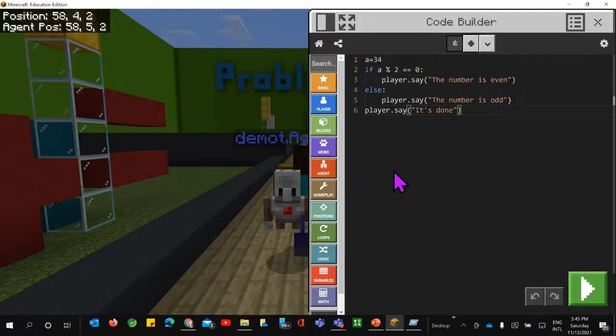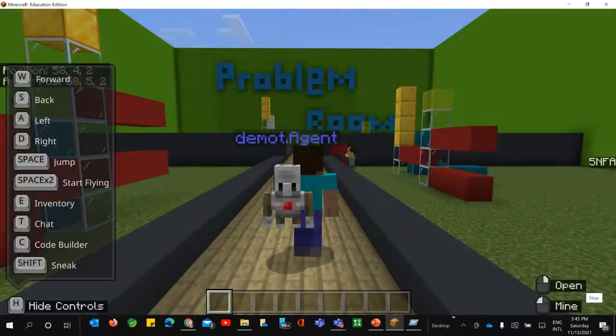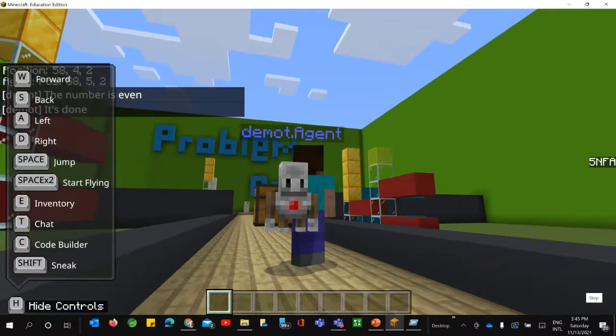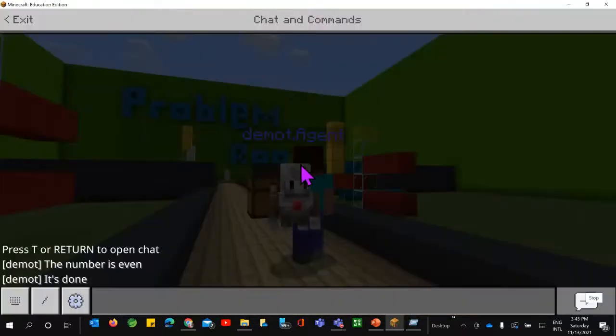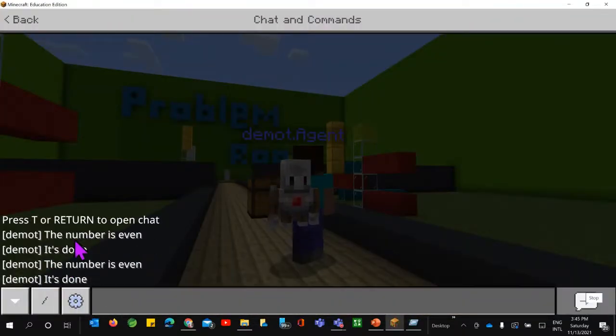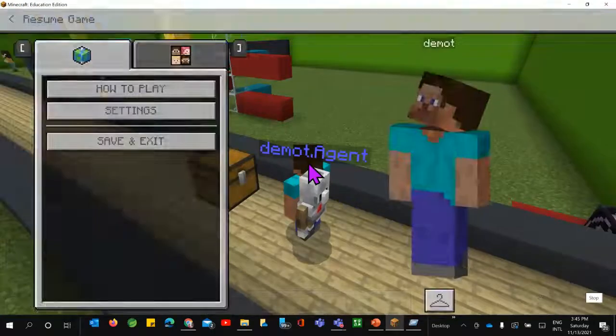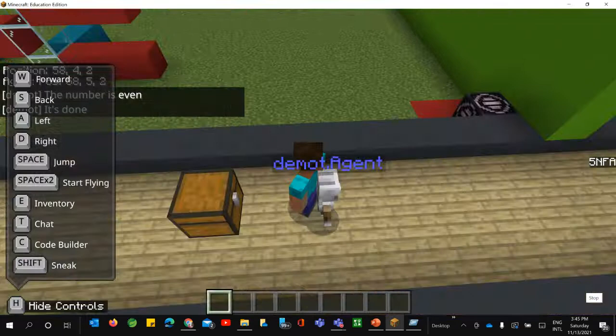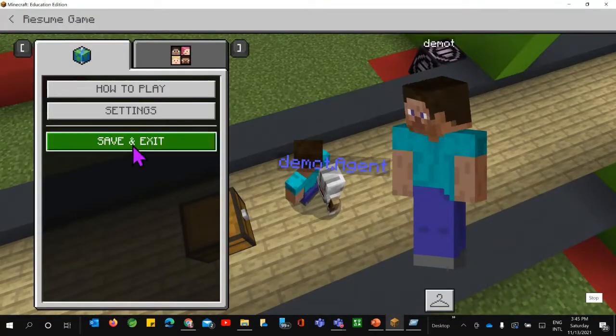Now, if you want to execute, go to the start here, you will see the output. It's there at the top. But if you press this T button here, you will get this too. The number is even and it's done. And if you want to ask the number from the user, now it's your homework. You can even ask the number from the user as well. This way you can perform n number of activities through Minecraft.